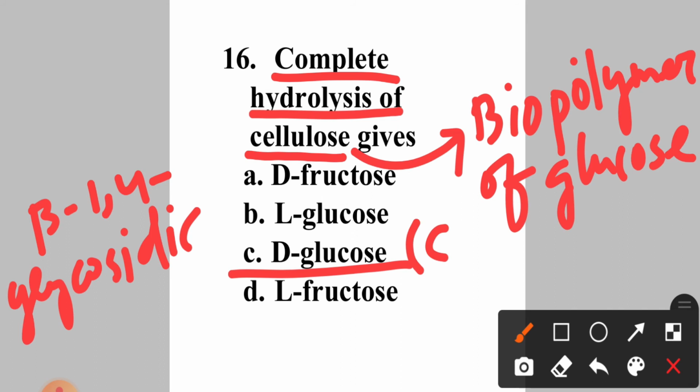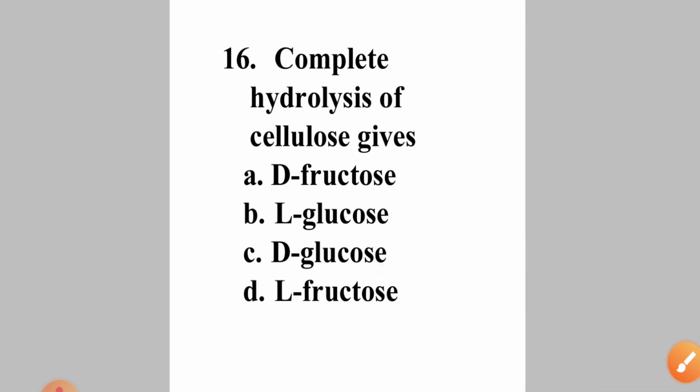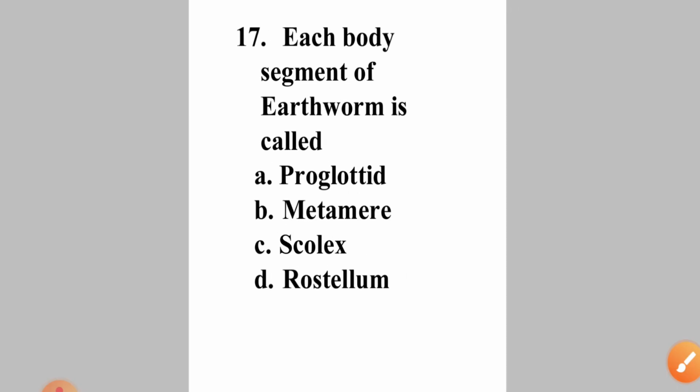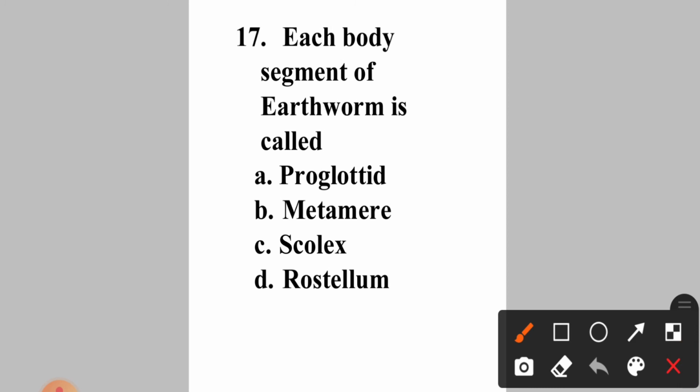Okay. Now come to question number 17. Each body segment of earthworm is called option A. Proglottid, B. Metamere, C. Scolex, D. Rostellum. Okay. So proglottids are the characteristics of tapeworm. Okay.